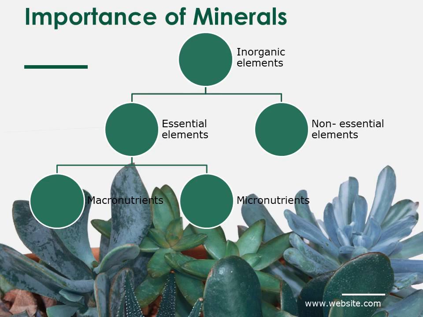The next topic is importance of minerals. All living beings, be it animal or plant, require certain inorganic elements for the proper growth and development. Animals or human beings get these elements in the diet, but plants absorb these inorganic elements in the form of minerals from the soil. Now, these inorganic elements can be divided into two parts: essential elements and non-essential elements. Again, essential elements is divided into two parts, that is macronutrients and micronutrients. Now, I'll tell you more about these in detail.